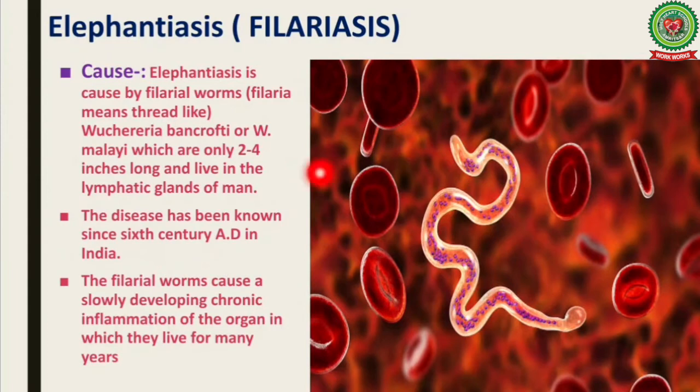So next in the row we'll be discussing Elephantiasis, which is also called Filariasis. Cause: Elephantiasis is caused by filarial worms. Filaria means thread-like. Wuchereria bancrofti or Wuchereria malayi, which are only 2 to 4 inches long, live in the lymphatic glands of man. This disease has been known since the 6th century AD in India. The filarial worms cause a slowly developing chronic inflammation of the organs in which they live for many years.